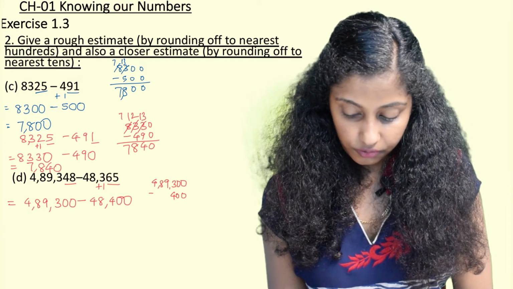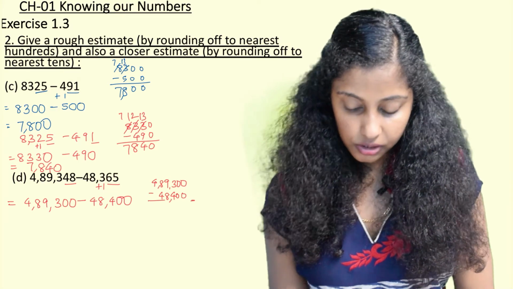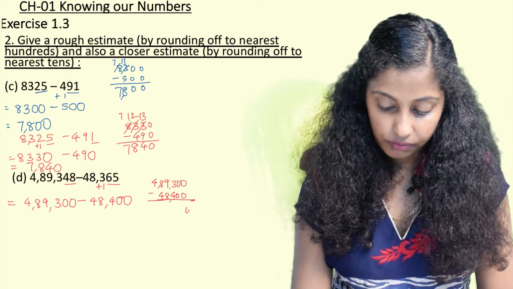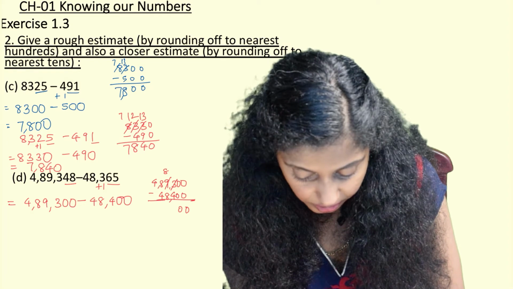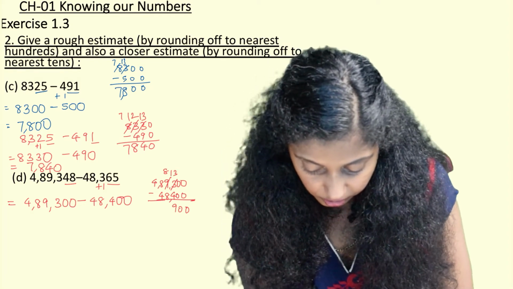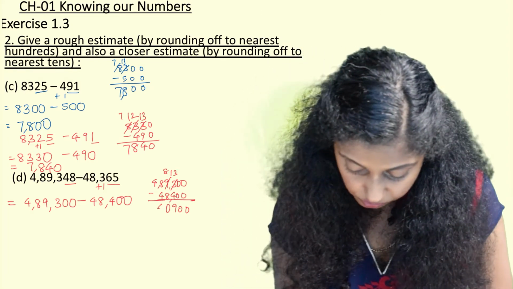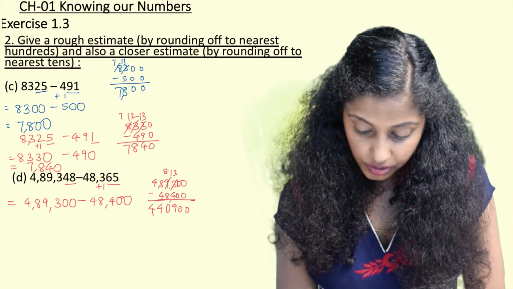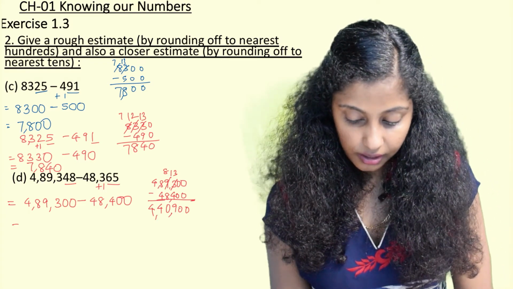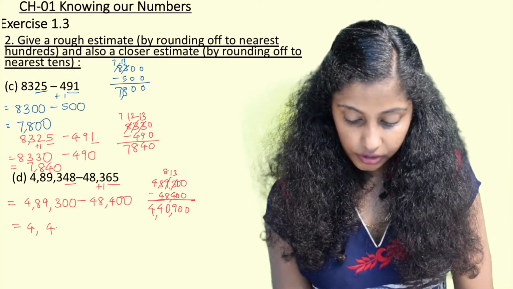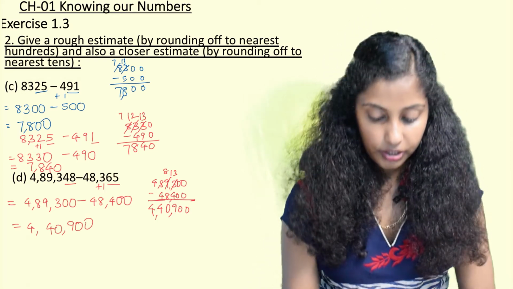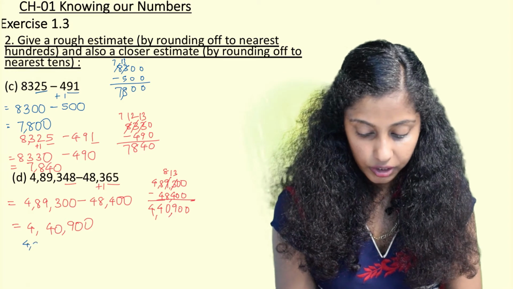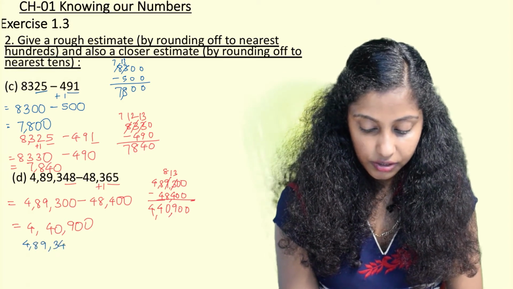And then when we subtract in the rough column, 4,89,300 minus 48,400. It is a good practice to write from the units place so that we make very few mistakes. There are least chances of making mistakes. 13, 8 minus 8 is 0, 8 minus 4 is 4. So it gives us 4,40,900. Now we will copy the whole question again, and now we have to round off to the nearest tens.